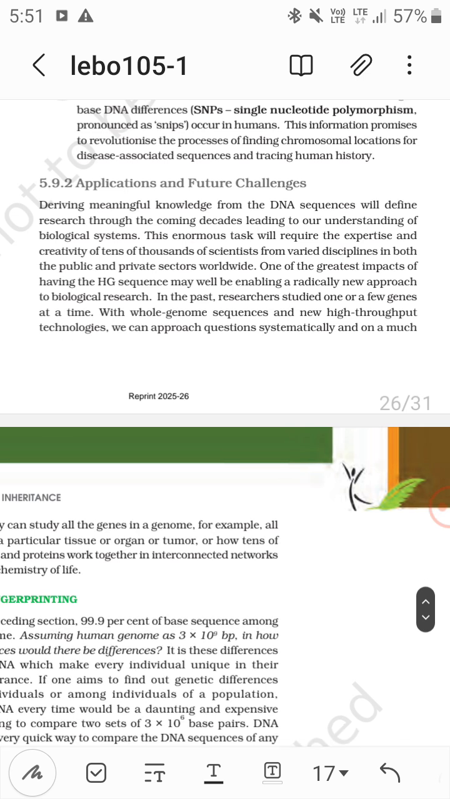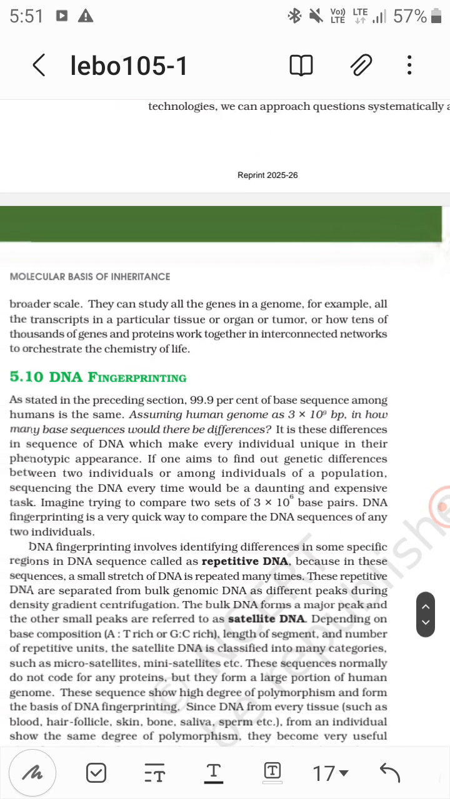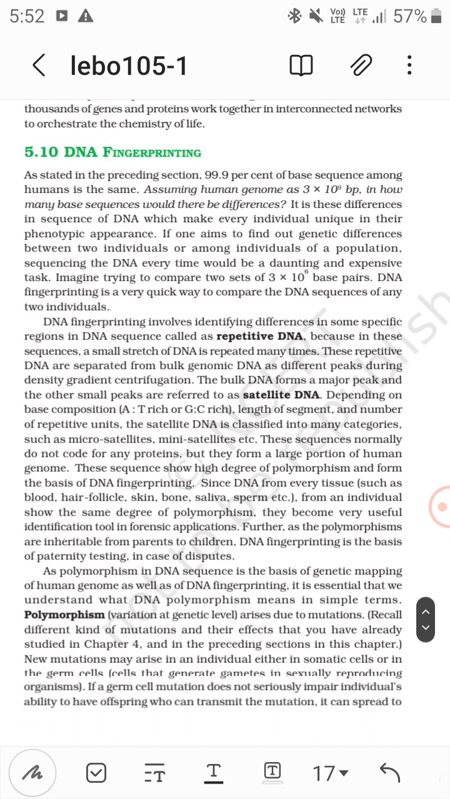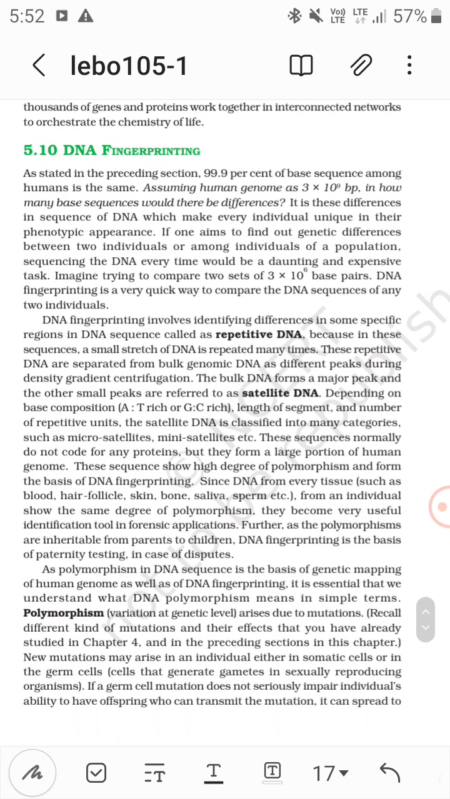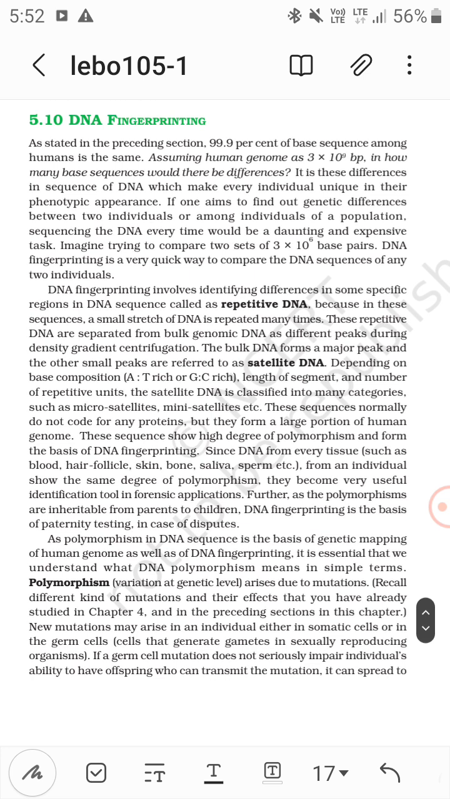Applications and future challenges. DNA fingerprinting. As stated, 99.9% of the bases among humans are the same, right? DNA fingerprinting involves identifying differences in some specific regions in the DNA sequence called repeated DNA, because in these sequences a small stretch of DNA is repeated many times. Now these repeated DNA are separated from bulk genomic DNA as different peaks during density gradient centrifugation.